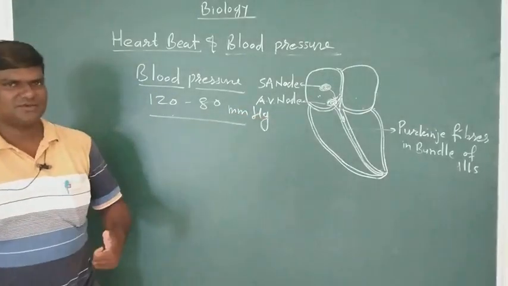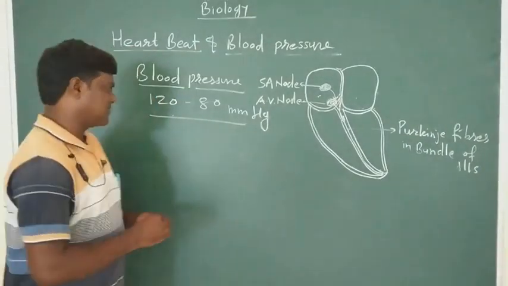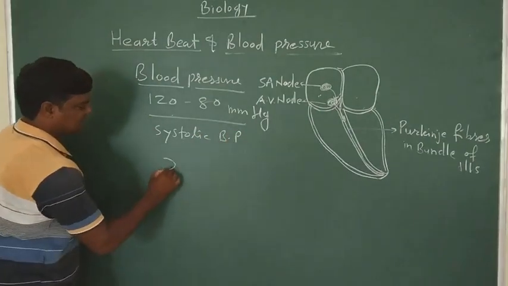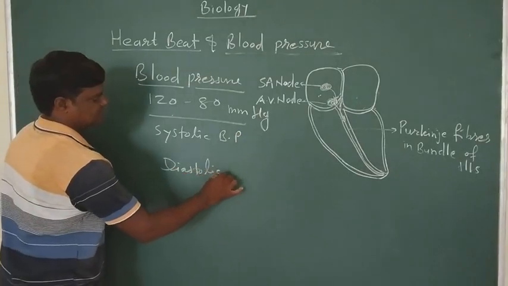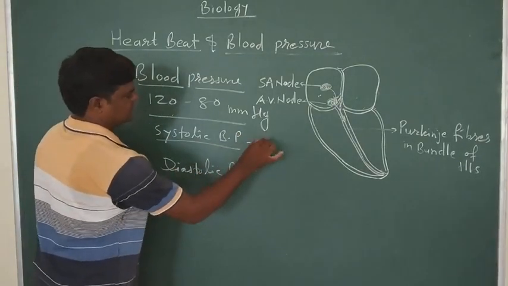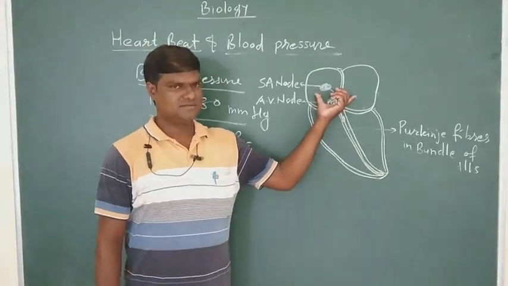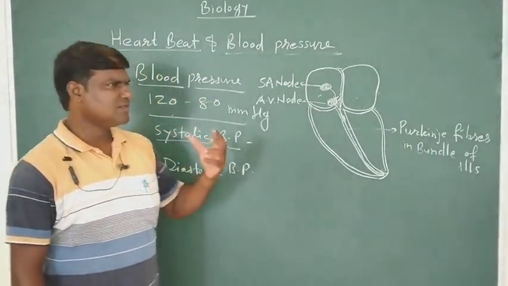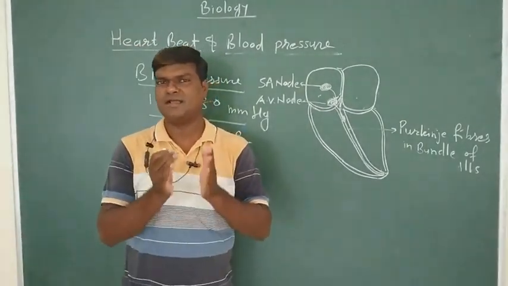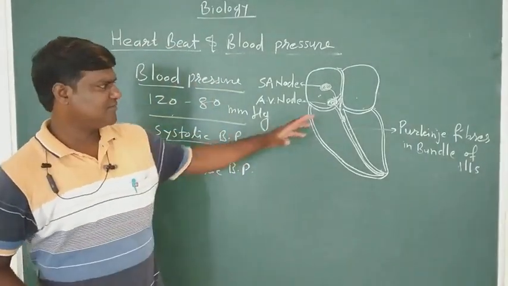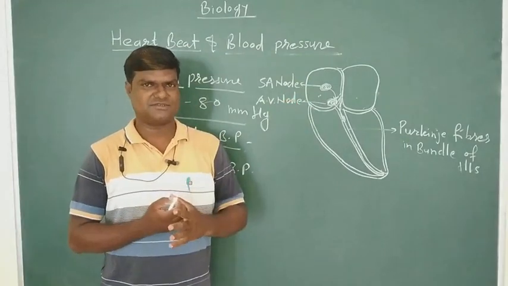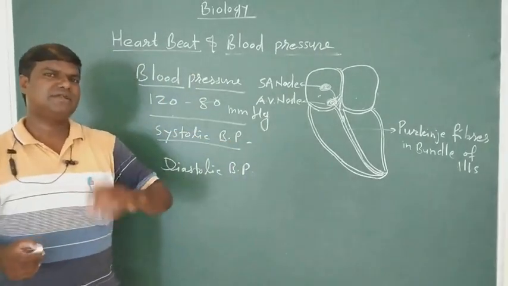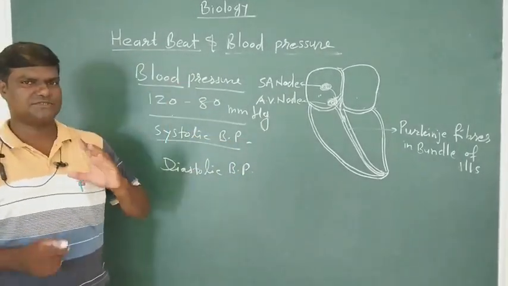Systolic blood pressure and diastolic blood pressure. So I am going to explain what is systolic blood pressure and diastolic blood pressure. We all know now, first the atrium contracts, then the ventricles contract, and then relaxation takes place. So why is pressure maintained within blood vessels? It is because of its contraction and relaxation. When contraction takes place, blood is pumped out with a particular force. So blood exerts pressure on the wall, that is blood pressure.